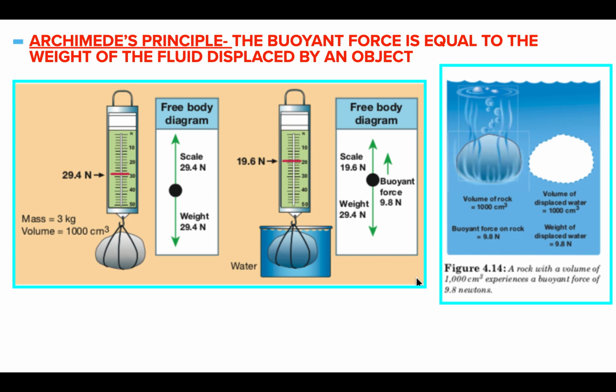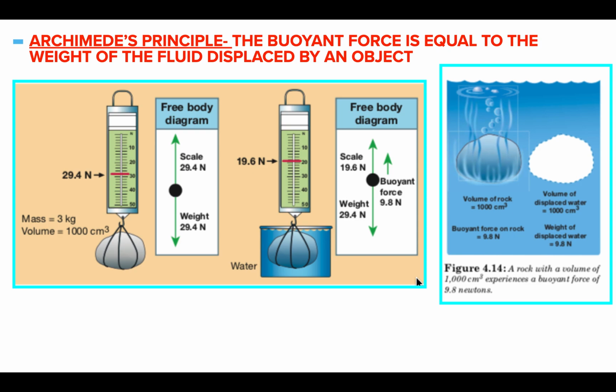1,000 cubic centimeters of water has a weight of 9.8 newtons. So what that means is 9.8 newtons is the force pushing up on the rock. So the buoyant force is equal to the weight of the fluid displaced by an object. Because that rock displaced 1,000 cubic centimeters of water, and 1,000 cubic centimeters of water has a weight of 9.8 newtons, that's the force pushing back up on it.